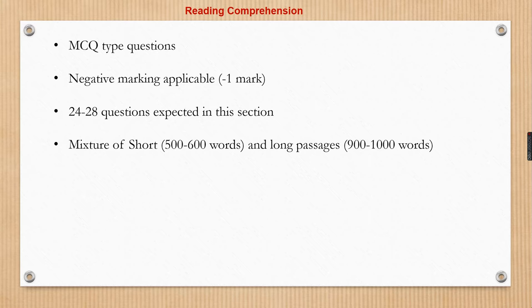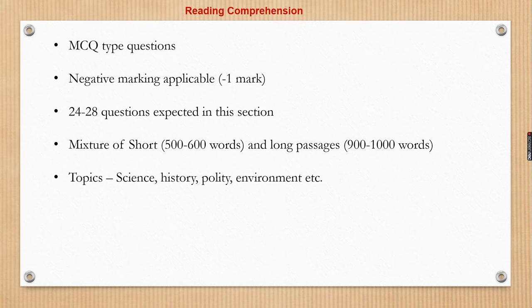The passages that are expected in reading comprehension will be of two types. The first will be shorter passages somewhere between 500 to 600 words, and the other will be longer passages which are between 900 to 1000 words. This is the format that CAT usually questions the candidates. So how do we select a passage? What are the techniques that we are going to use in every passage? How do we study the questions? How do we apply the concepts for answering the questions? What kind of questions to attempt? Which ones to skip, etc.? These are all going to be covered very thoroughly friends in the upcoming videos. So do keep watching our videos from Concept Desk.